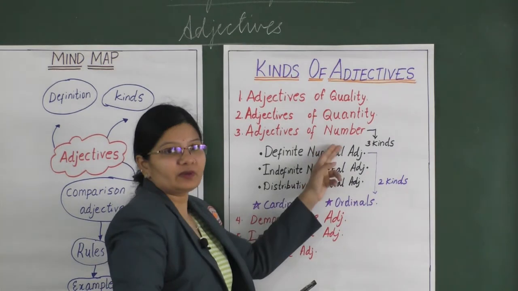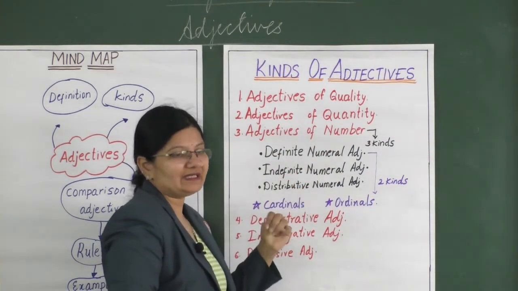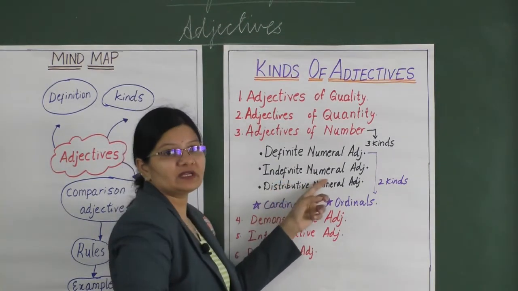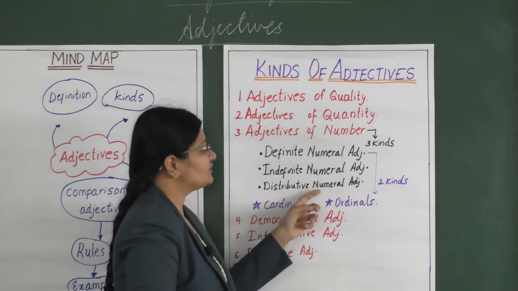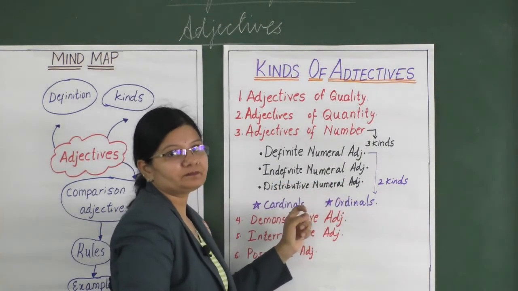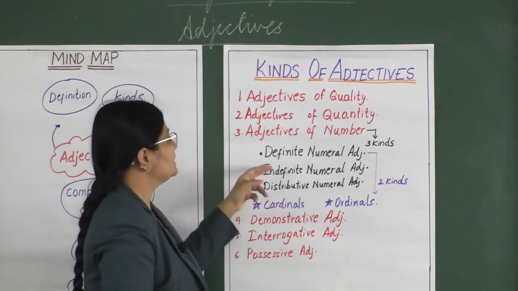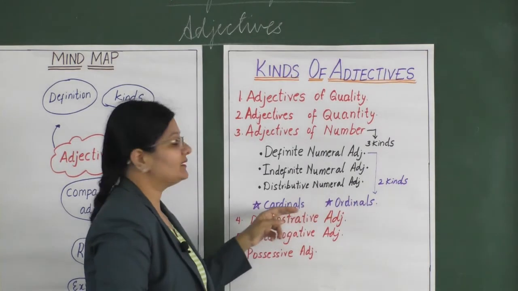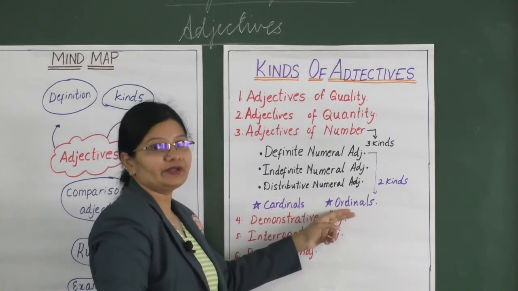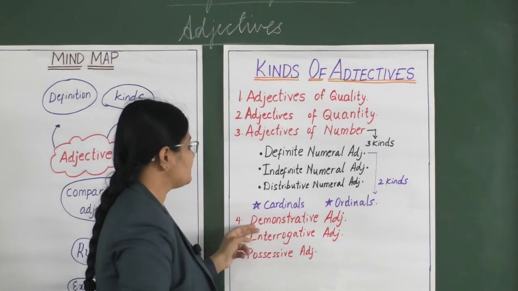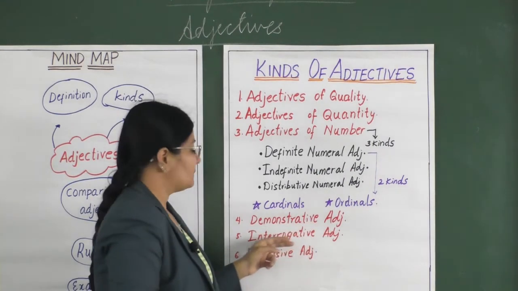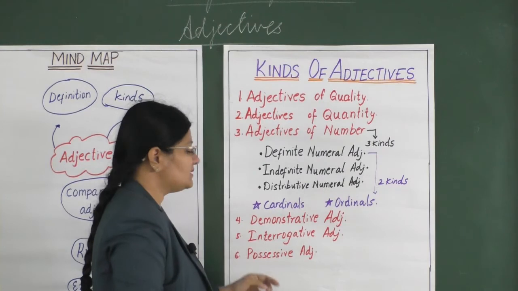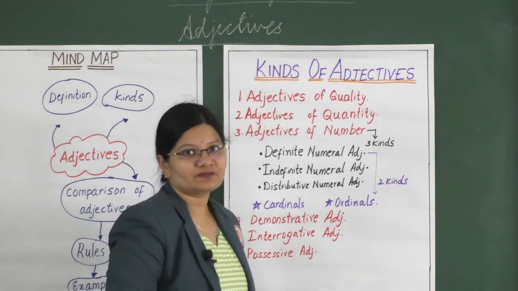Now the adjectives of number are further classified into 3 kinds: definite numeral adjectives, indefinite numeral adjectives, distributive numeral adjectives. And definite numeral adjectives are further classified into 2 kinds, cardinals and ordinals. The next one is demonstrative adjectives, interrogative adjectives, and the last one is the possessive adjective.